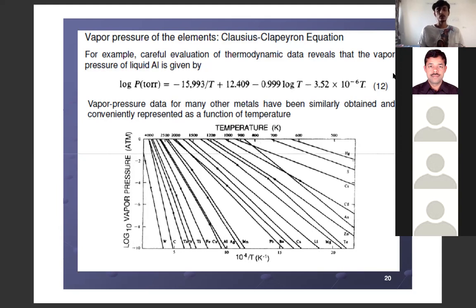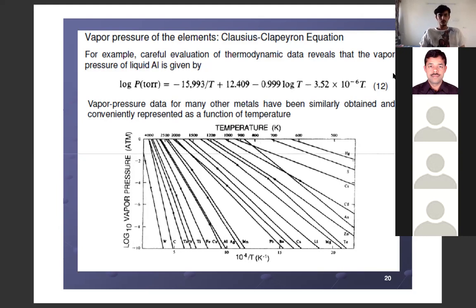Pressure changes from 10 raised to minus 2 to 10 raised to 0. Pressure changes from 0 to 10 raised to minus 10 torr. So this temperature and pressure data is plotted in this graph. And this pressure is actually vapor pressure.